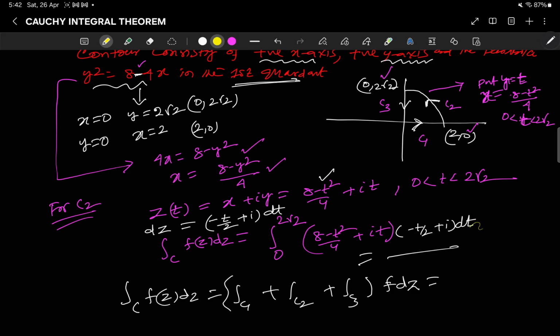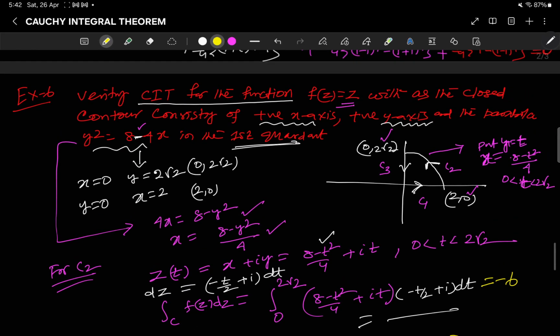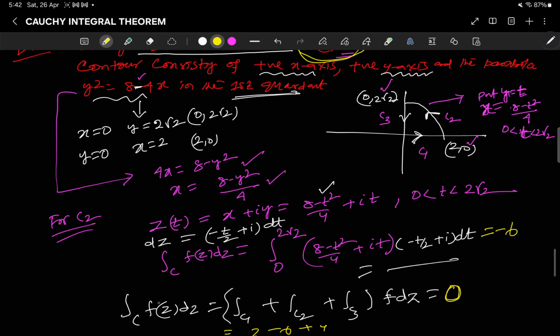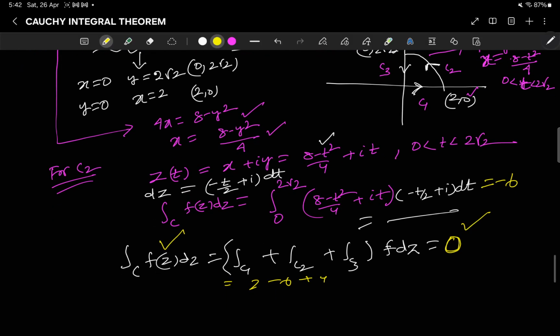So actually this will give you minus 6. This will give you minus 6. And it will give you 2 minus 6, and it will give you 4. Okay. So this integral is 0. By Cauchy integral theorem, your f(z) is analytic everywhere. So this integral is 0. Right. By Cauchy integral theorem, this integral is 0. Fine. Now it is verified. So it is verified. Okay.